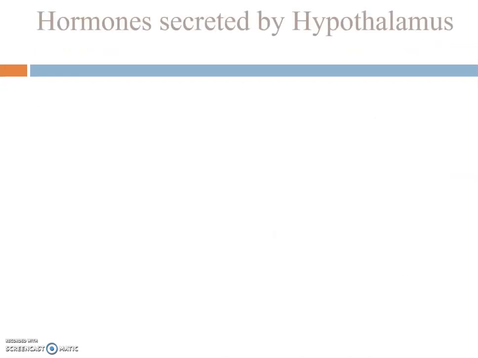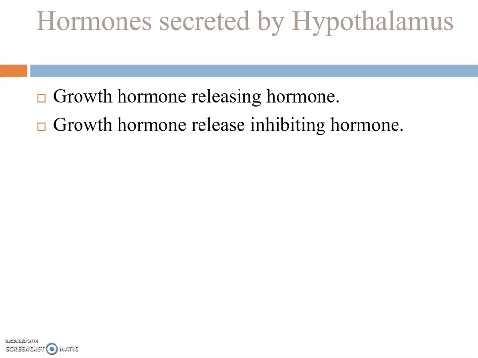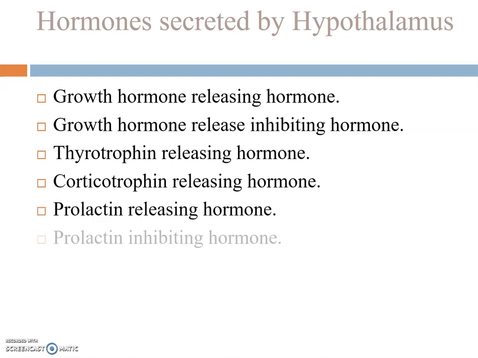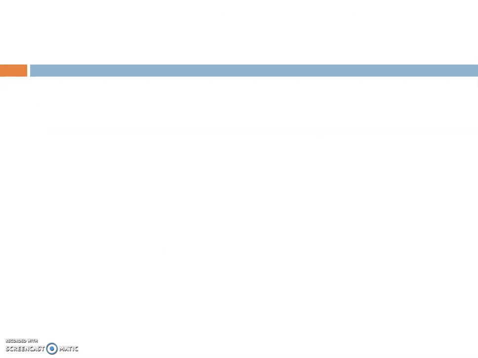What are the various hormones secreted by hypothalamus? Growth hormone releasing hormone, growth hormone inhibiting hormone, thyrotropin releasing hormone, corticotropin releasing hormone, prolactin releasing hormone, prolactin inhibiting hormone, luteinizing hormone, gonadotropin releasing hormone. Pituitary gland.